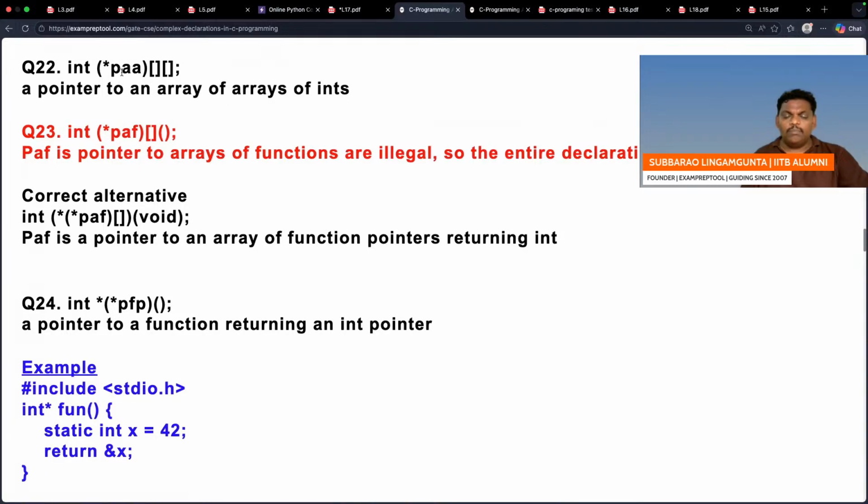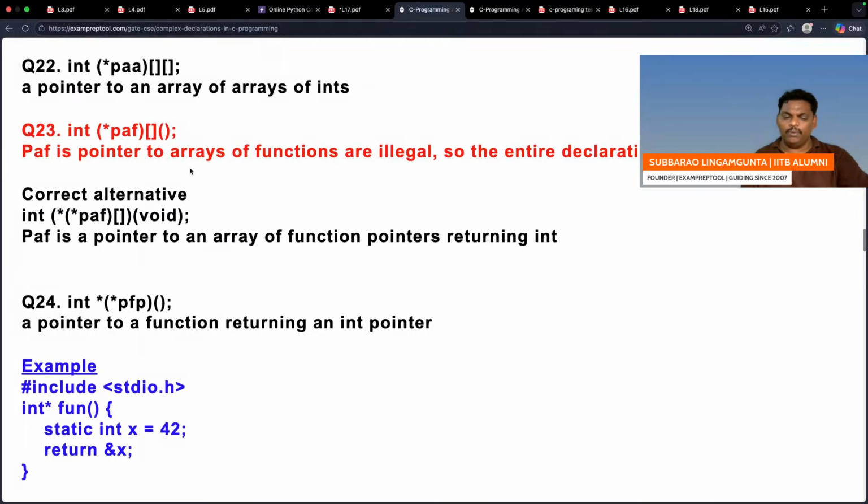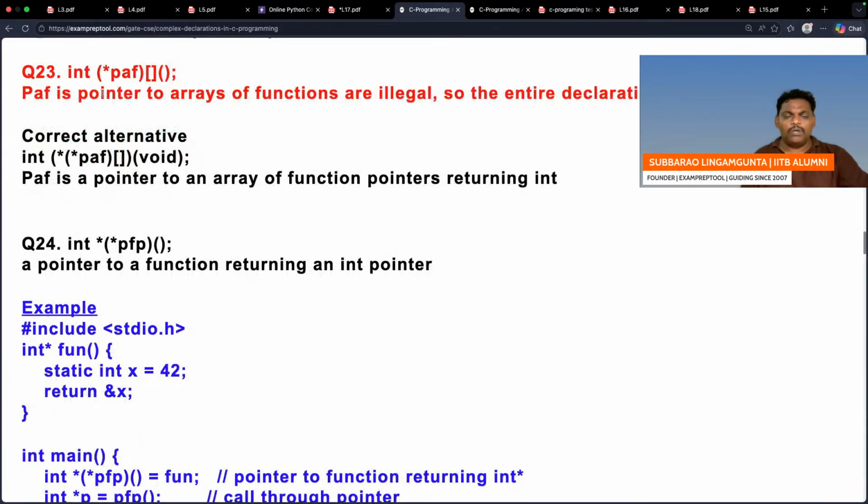Next one, PAA is a pointer pointing to a 2D array where everyone is a normal element. That is also okay.